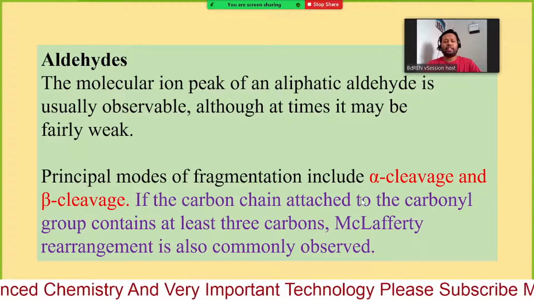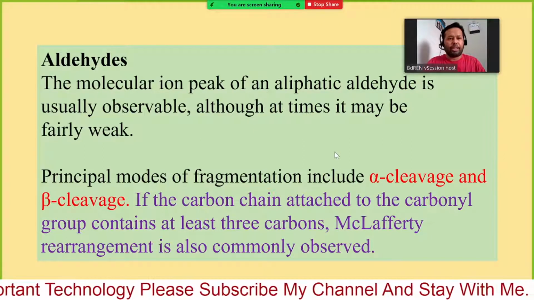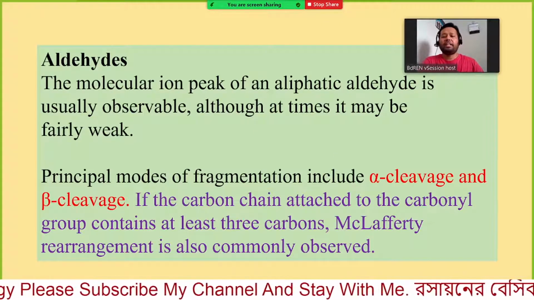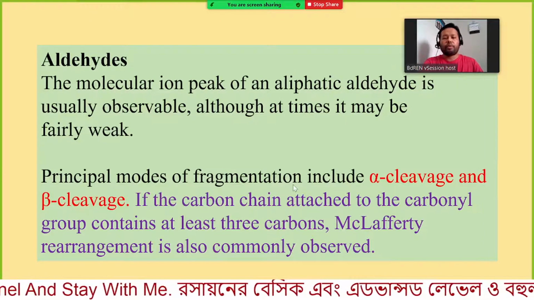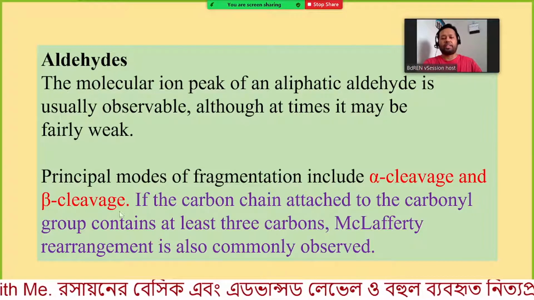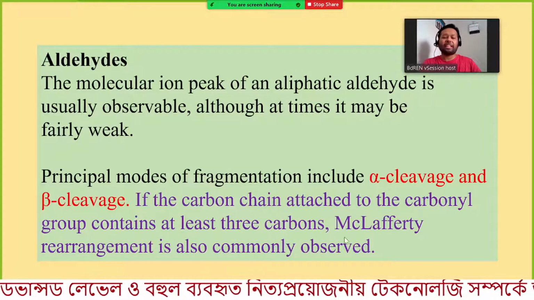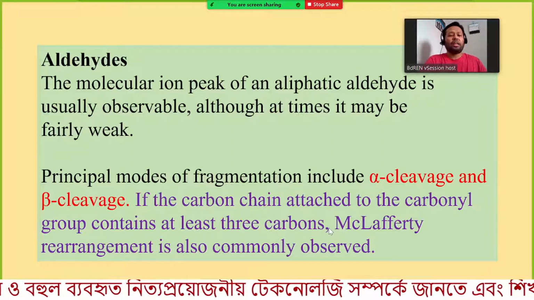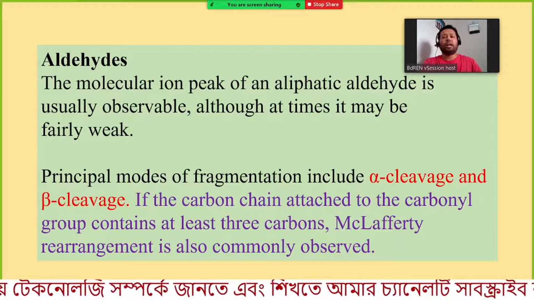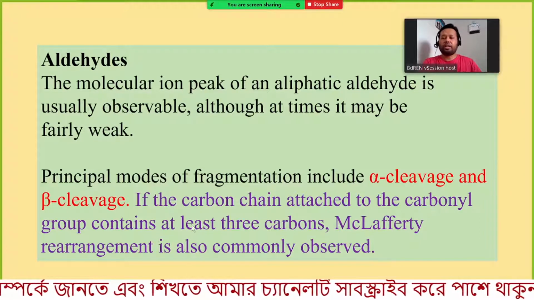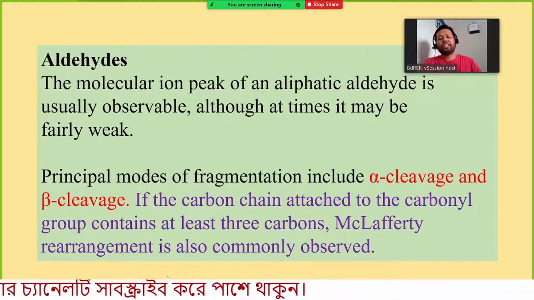Principal modes of fragmentation include alpha cleavage, although the major fragmentation pathway is alpha cleavage. Beta cleavage occurs if the carbon chain attached to the carbonyl group contains at least 3 carbons. Then another method, McLafferty rearrangement, is also possible.